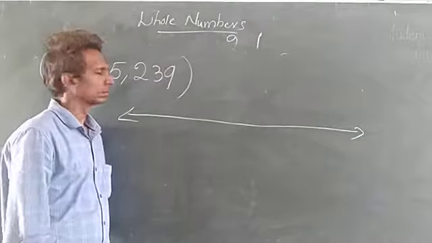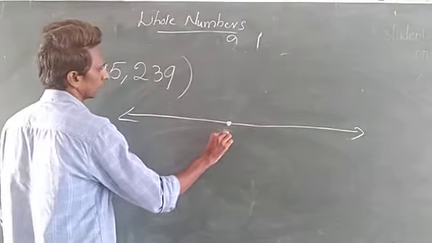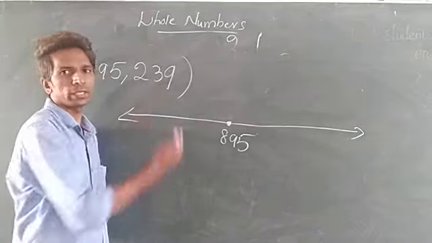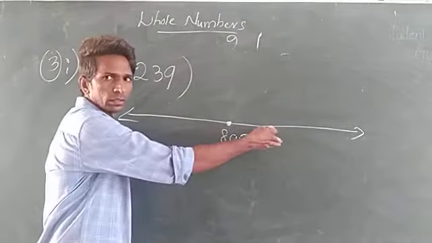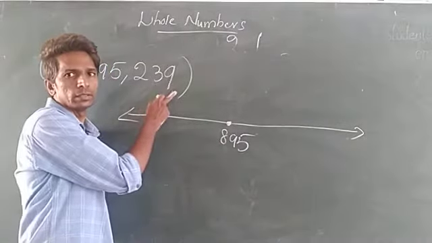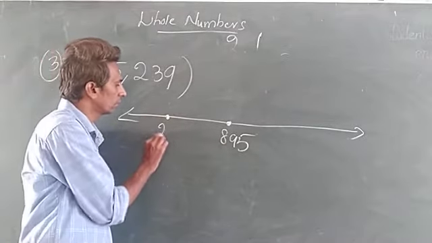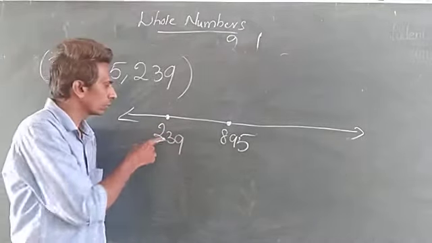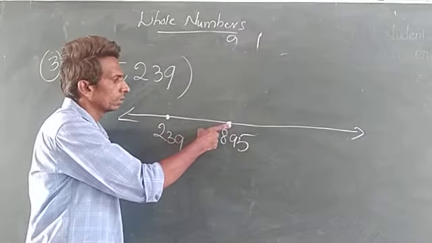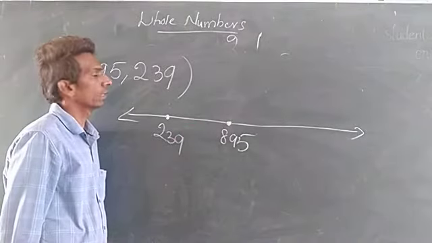So any number take. I am taking 895. So this is 895. So next number is 239. So 239 means on the right side or left side will come. 895, 239. Now this is the smallest number. This is the biggest number. So that's why here is 239, 240, 241, 242, 243, 244 like that. So 895 in the right side only. So this is the number line you want to indicate.